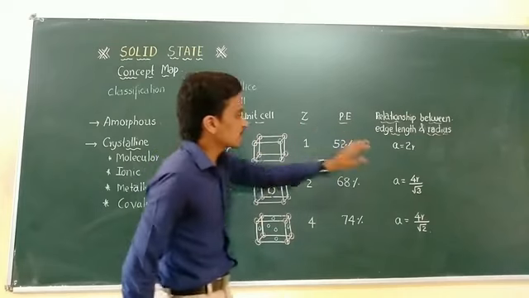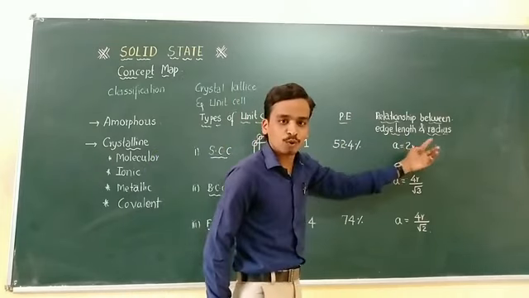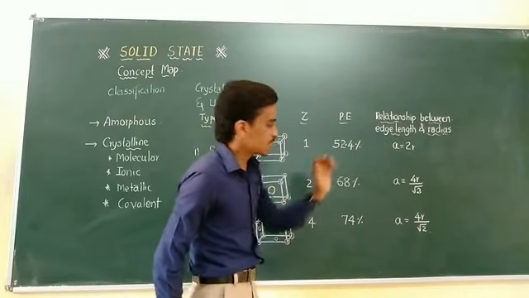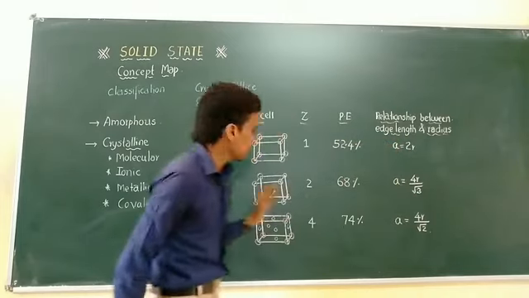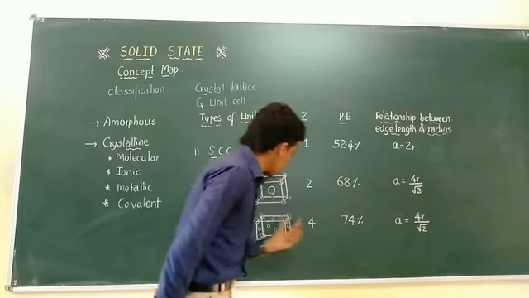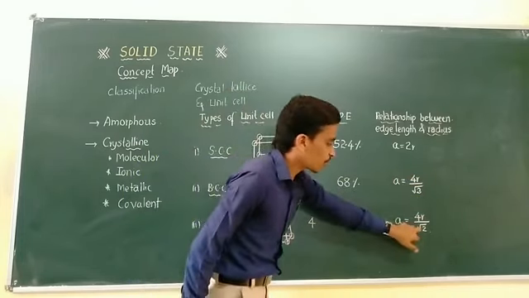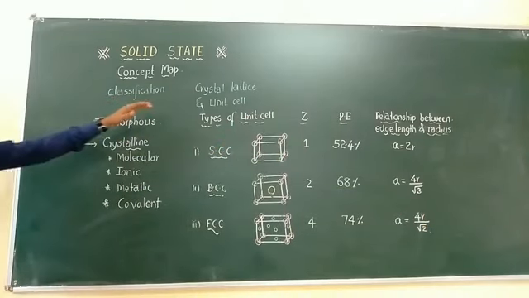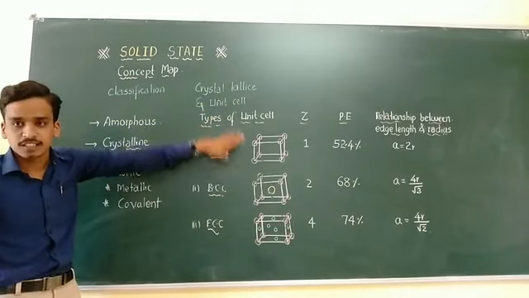In case of simple cubic crystal, a = 2r, where a is the edge length and r is the radius. Similarly, in case of BCC, a = 4r/√3. And in case of FCC, a = 4r/√2. This is the first part of this chapter: classification, crystal lattice and unit cell concept.